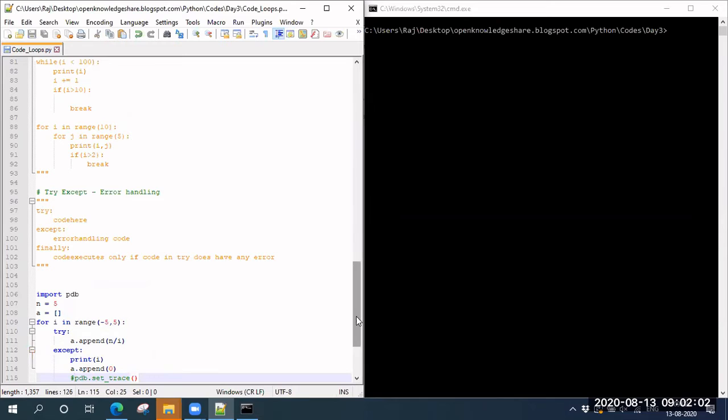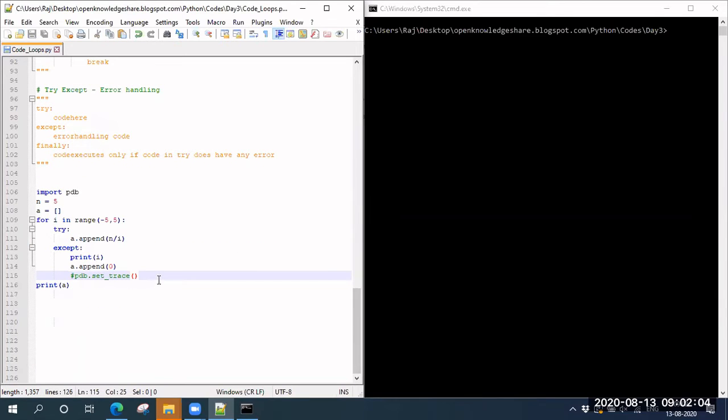I'm removing the breakpoint finally, because remember, when you are directly delivering to production, you don't put any breakpoints, because this is only for developing or debugging your code. If it has halted at a breakpoint, your application doesn't run anything. It will just be stuck there.